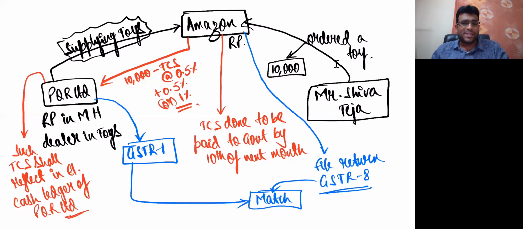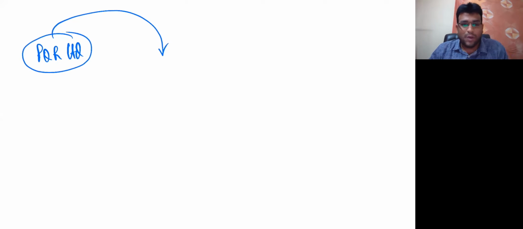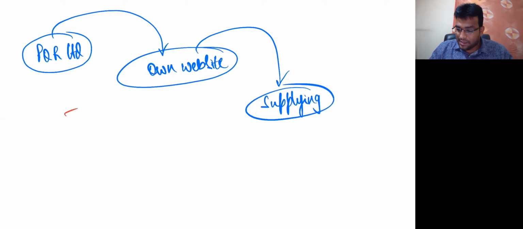Good. So my dear friends, compared to TDS, this is a very simple and easy concept, but we have got some points to write. So let's write the points and become perfect, my dear friends. Clear? Come on. So I'll ask you one question. Think properly and tell me, sir. If there is somebody called PQR Limited, as in the last example I gave, same PQR Limited only. They have got their own website, and through that website they are making supplies. Will TCS apply, my dear friends?